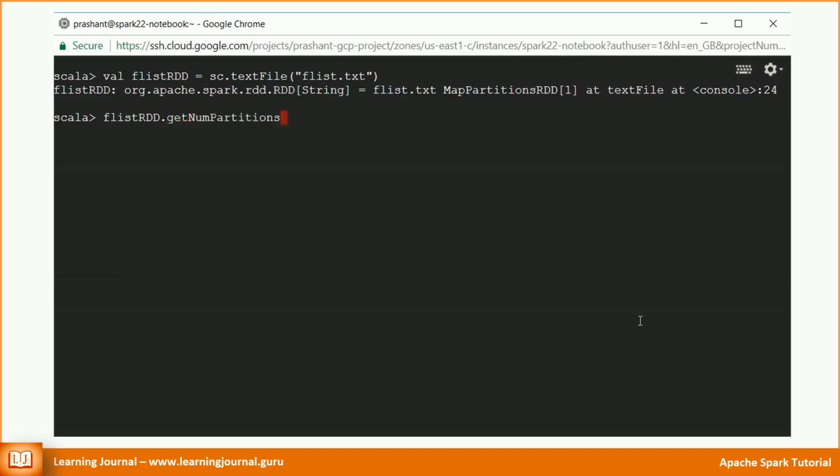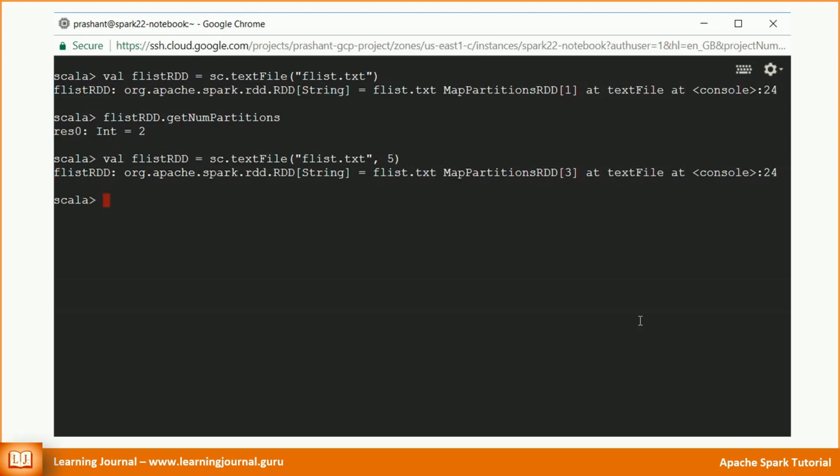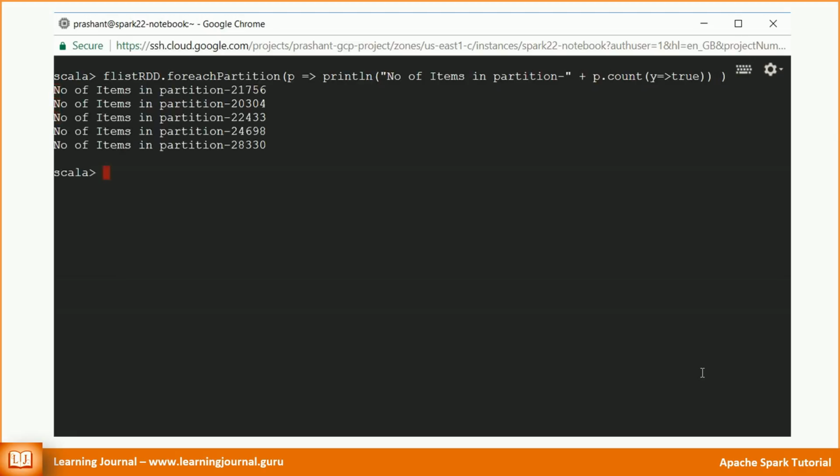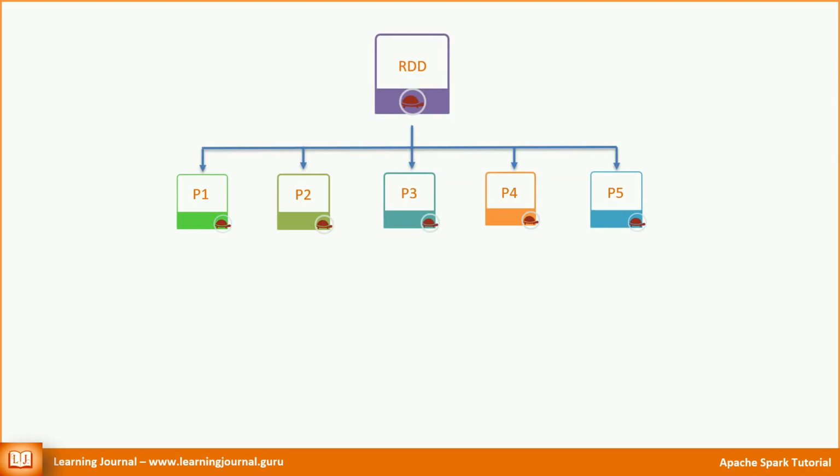When you create an RDD by loading some data from a source, Spark creates some default partitions. Let's see what we have. If you want, you can override the defaults and create as many partitions as you want. The second parameter in this API is the number of partitions. Let's verify it. If you want, you can iterate over all partitions and count the number of elements in each partition. Let's do that as well. Great. Now we know that an RDD is a partitioned collection, and we can control the number of partitions.